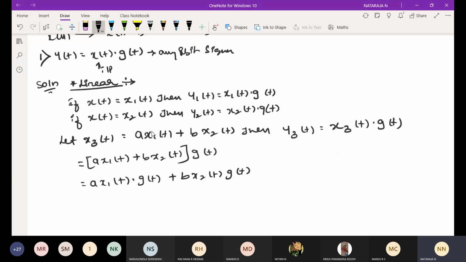Then a x1 of t into g of t, I can take as a into y1 of t, plus b x2 of t into g of t, I can take as b into y2 of t. Since it satisfies the superposition property, hence it is a linear system.